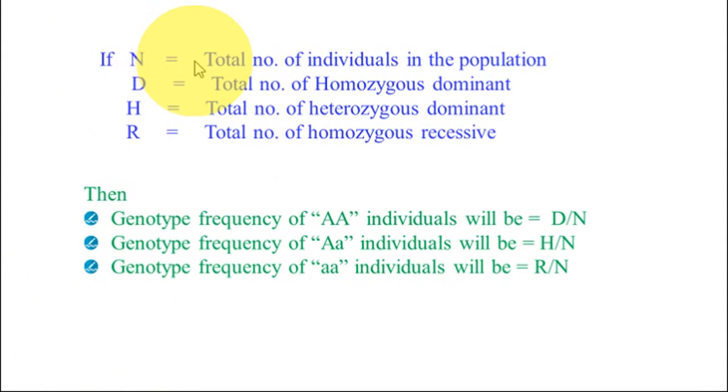If N is equal to the total number of individuals in a population, D is the total number of homozygous dominant, H is the total number of heterozygous, and R is the total number of homozygous recessive, then the genotype frequency of capital A capital A individuals will be D by N. The genotype frequency of capital A small a individuals will be H divided by N. The genotype frequency of small a small a individuals will be R by N, where R is the total number of homozygous recessive and N is the total number of individuals in the population.